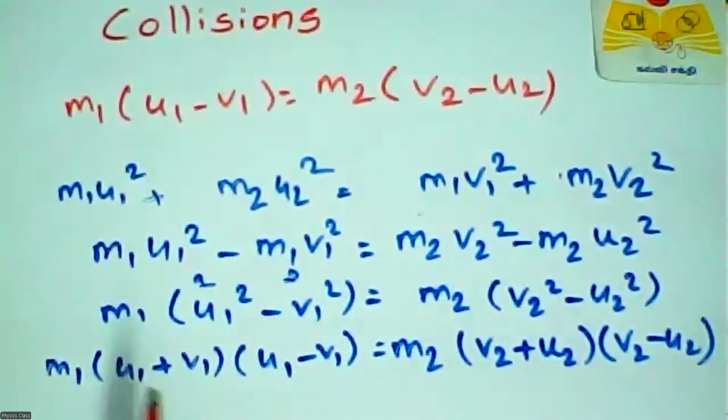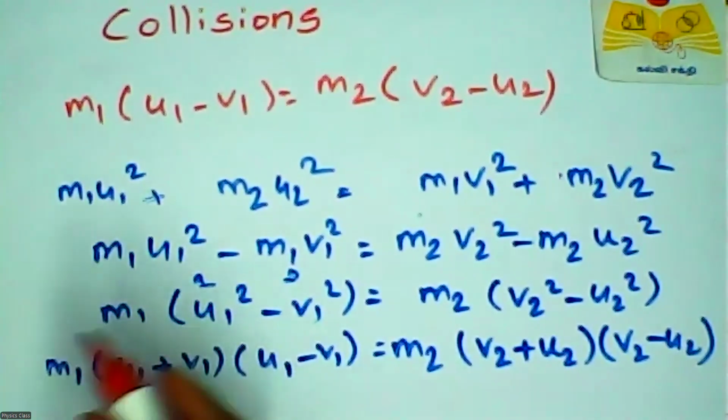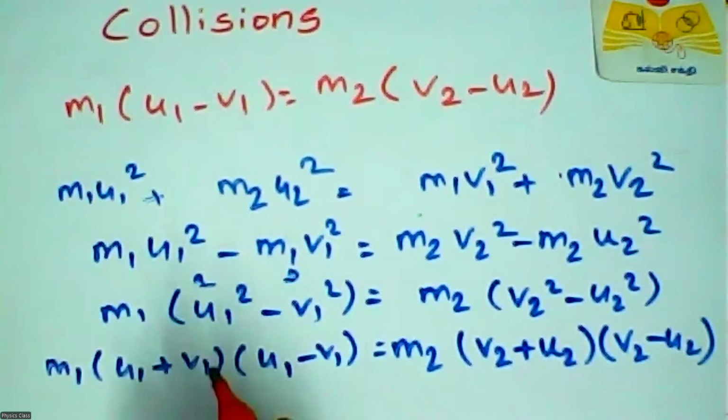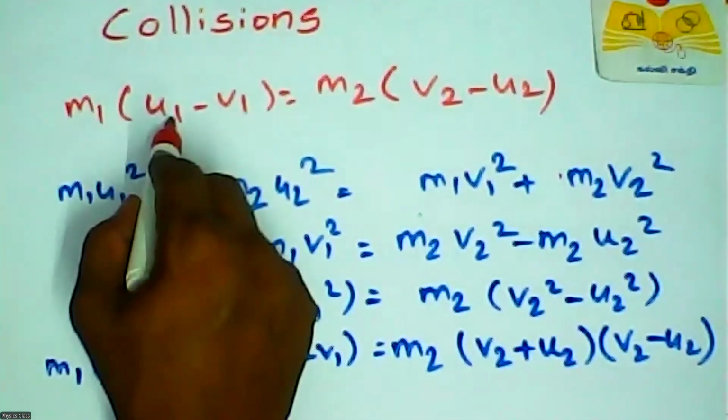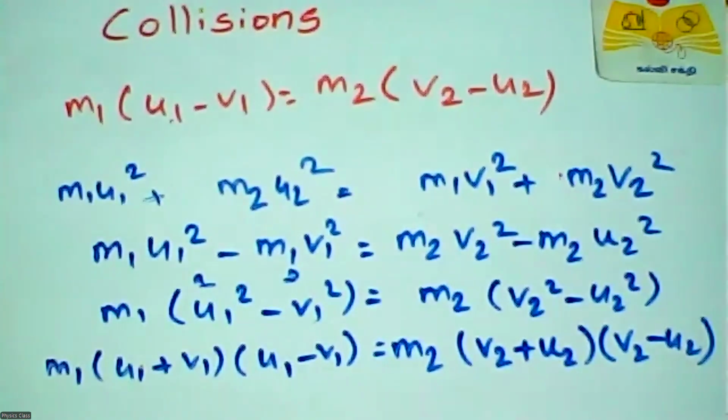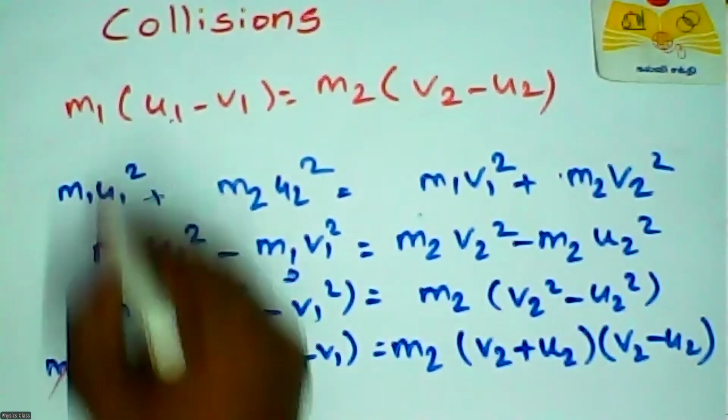Because we don't know what is u1, v1, v2, u2, we have to divide this equation by this equation. So what will cancel? m1, m1.